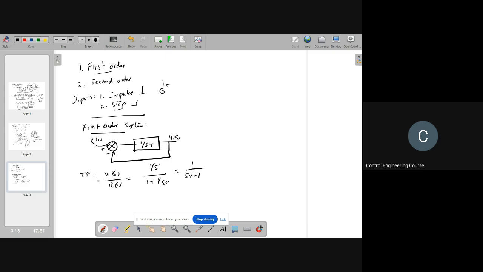So then Y of s is equal to R of s into 1 by s tau plus 1.